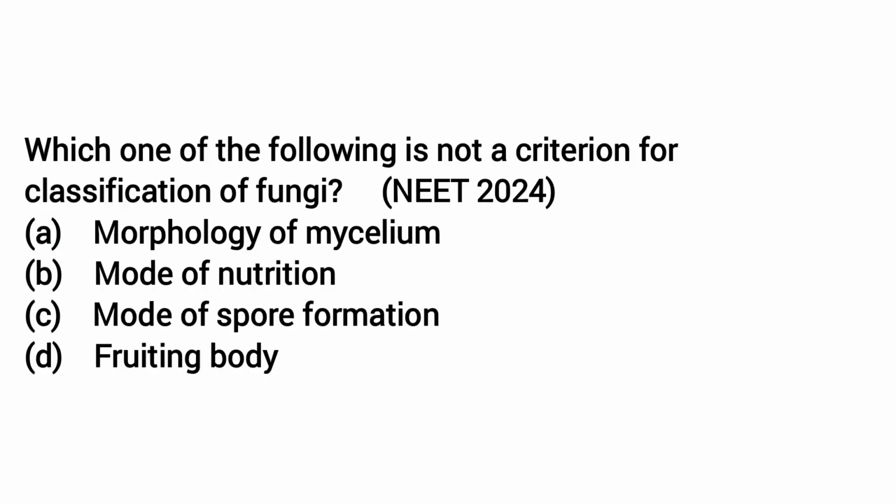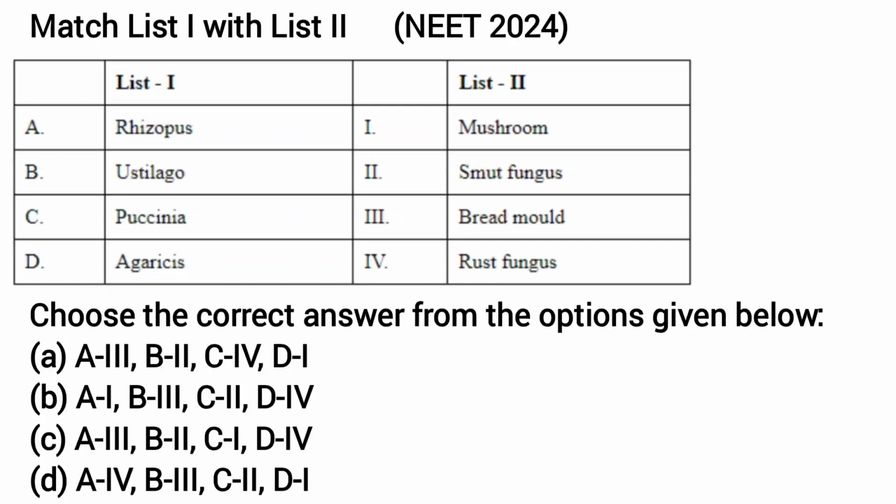Whereas the other two options, that is mode of spore formation and fruiting body, are the criteria which are used for the classification of fungi. So option B, that is mode of nutrition, is the correct answer, which is not the criterion for the classification of fungi. We'll move on to the next question, that is match list 1 with list 2.